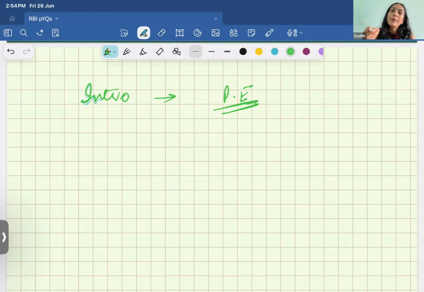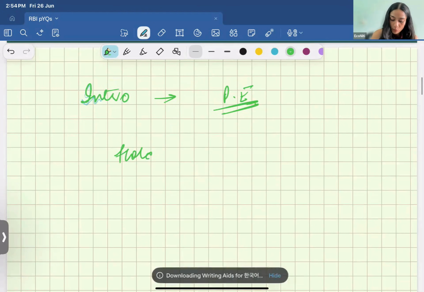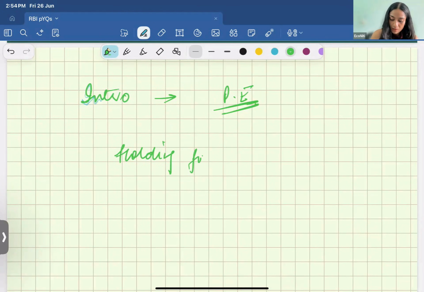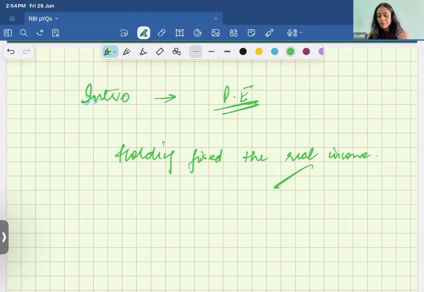So a price decomposition, the decomposition in a price effect, whichever way you want to put it, can be done in two ways. And these two ways differ in what an analyst is willing to assume holding real income fixed means. Right? That is the difference in both. Holding fixed the real income. One way to define real income is that you are on the same utility.